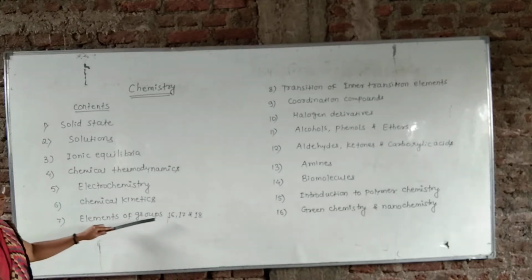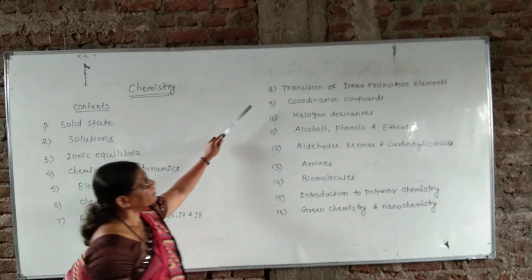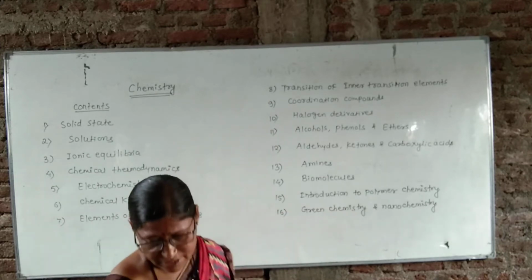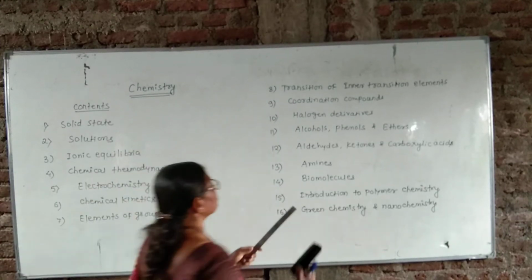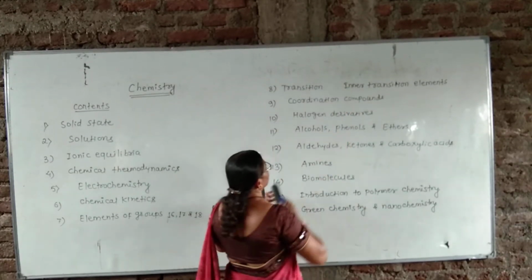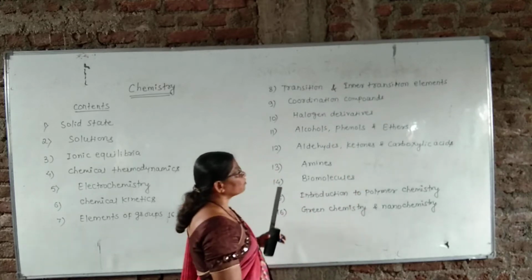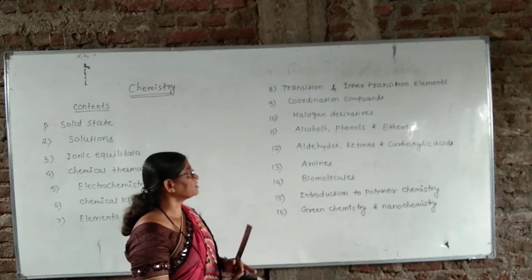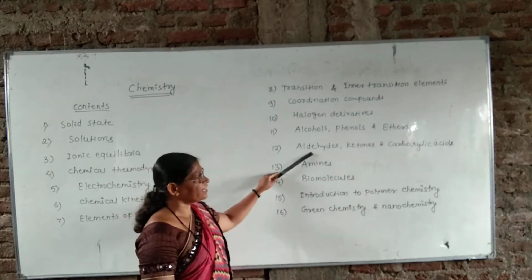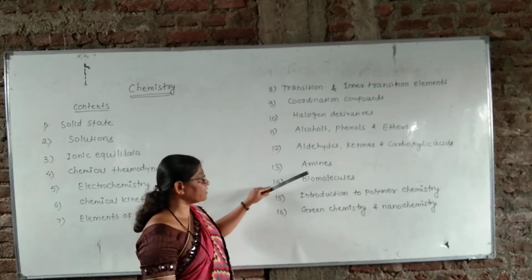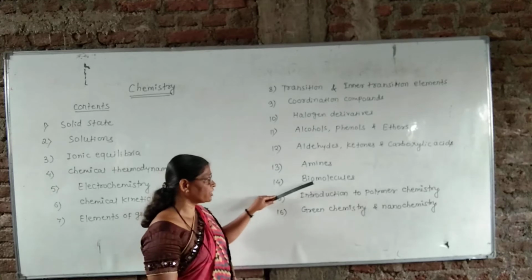of group 16, 17 and 18 elements. Eighth chapter is transition and inner transition elements. Chapter 9 is coordination compounds. Chapter 10 is halogen derivatives. Chapter 11 is alcohol phenols and ethers. Chapter 12 is aldehyde ketones and carboxylic acids. Chapter 13 is amines. Chapter 14 is biomolecules.